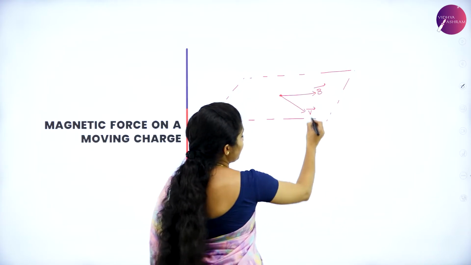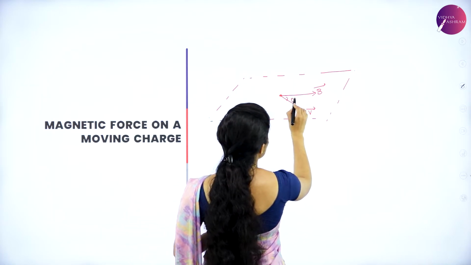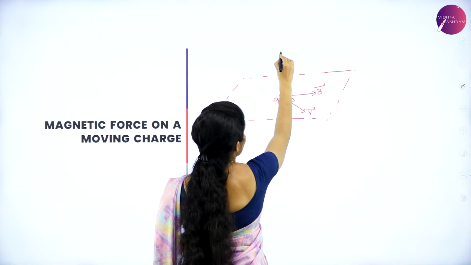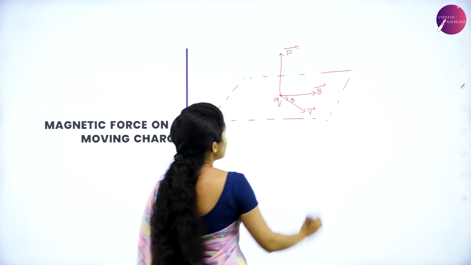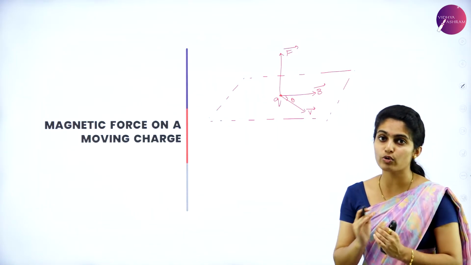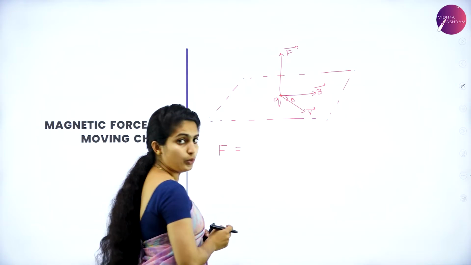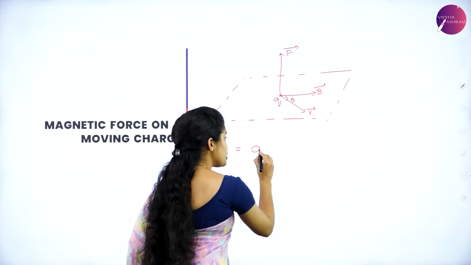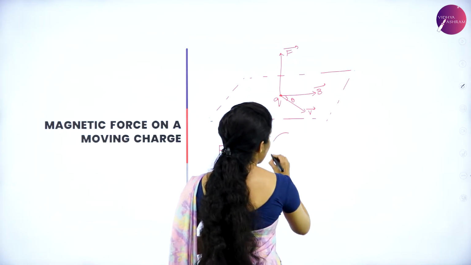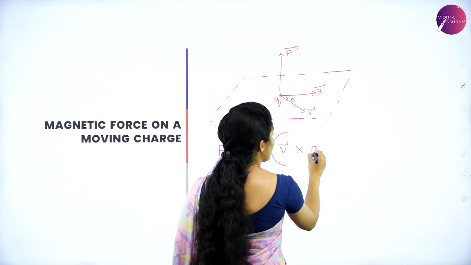So the curled fingers show the direction of the magnetic field, which makes an angle theta with respect to the velocity of the charge q. Suppose this is the charge q, the force is said to move upwards. So this is the force vector F. How do you give the force now? Force can be given as F equals the charge q into the field, that is, the velocity vector v cross vector B.